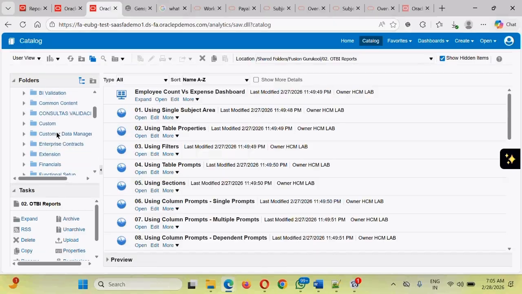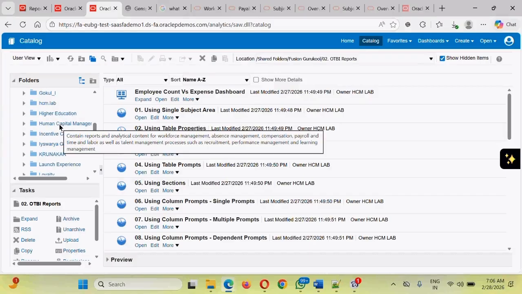Since this is the learning instance, you may see different sorts of unnecessary folders. In real time, the folder that you should be able to see is the custom folder, because all the development, all the custom reports, all the custom analysis that we are going to build, we need to create in the custom folder. And you may see some of the seeded folders called financial, human capital management, supply chain management. These are the folders related to actual modules.